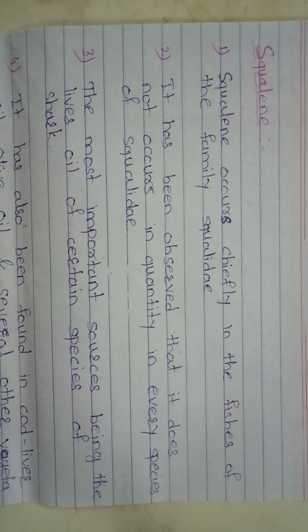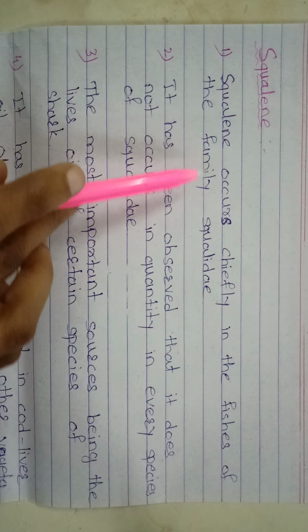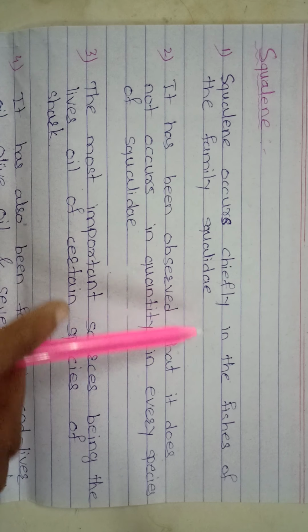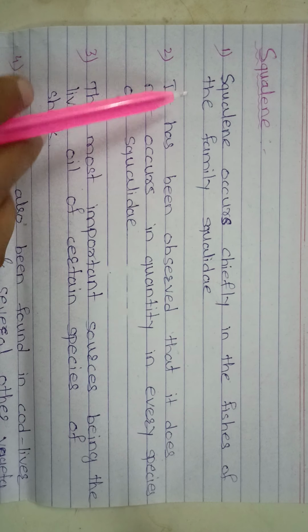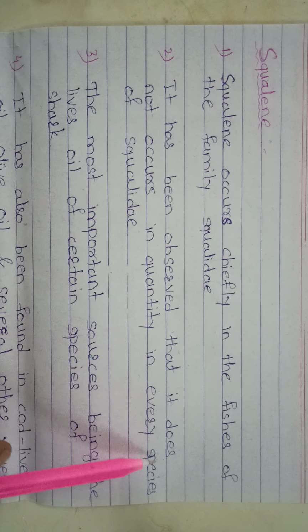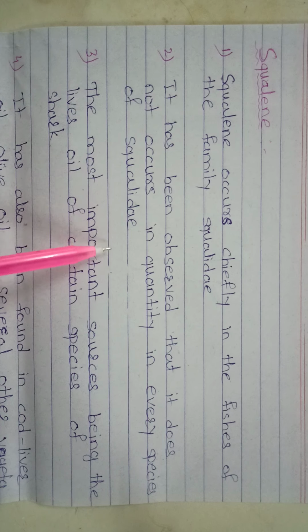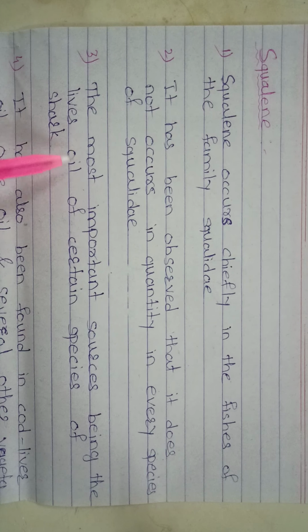Hello students, today we are starting our next terpenoid, which is squalene. Squalene occurs chiefly in the fishes of the family Squalidae. It has been observed that it does not occur in quantity in every species of Squalidae. The most important source is the liver oil of certain species of shark.